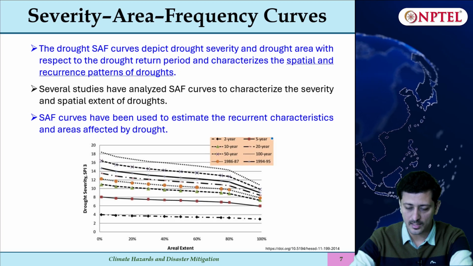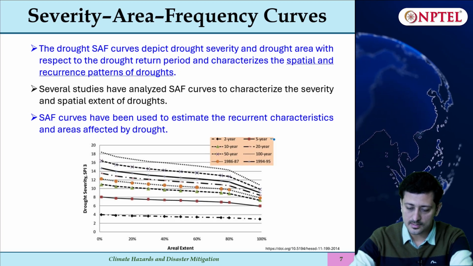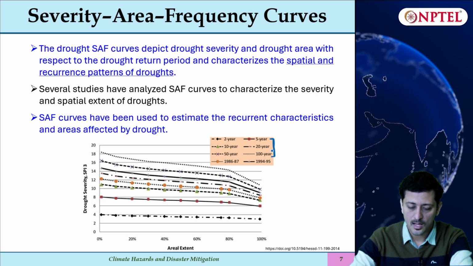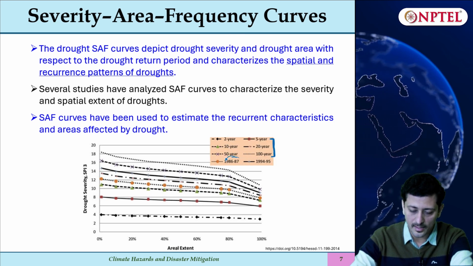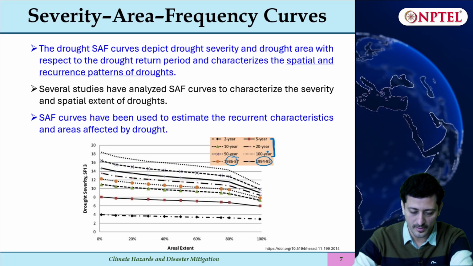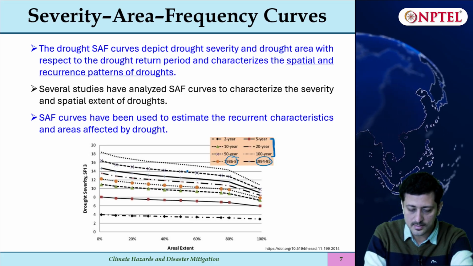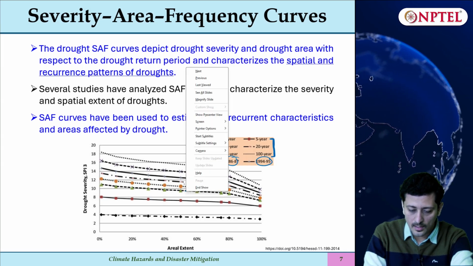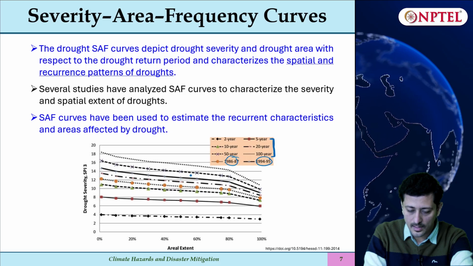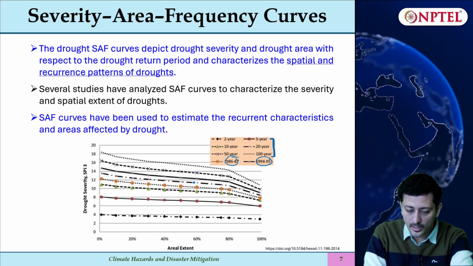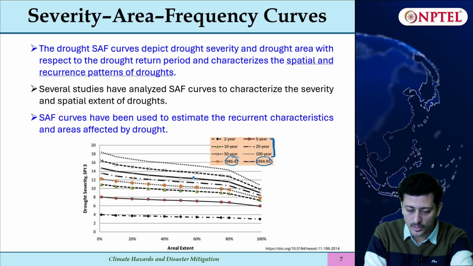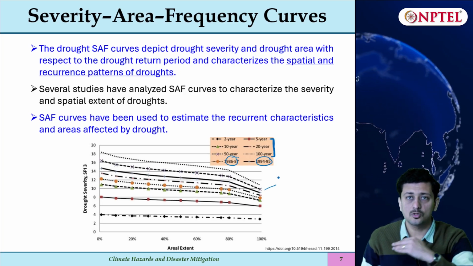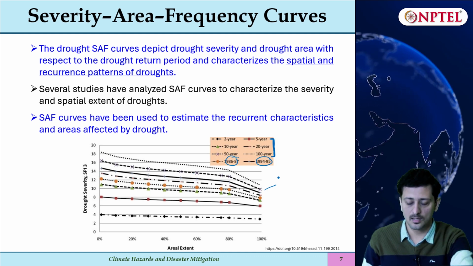So from this study we have taken this graph to show the different SAF, SDF curves they have plotted. Out of that, the events for 1986-87 and 1994-95 were separately plotted to just visualize where they lie. So you can see that 1986-87 lies between the 10 and 20 year return period, while 1994-95 lies between the 20 and 50 year return period. So what is the severity of that event, that can also be estimated.